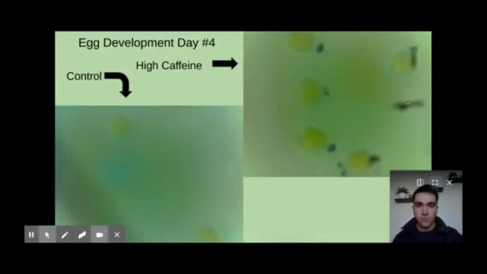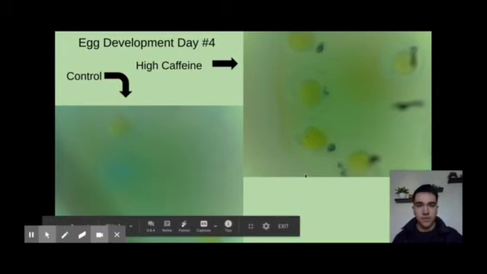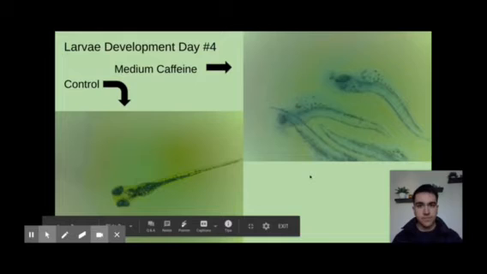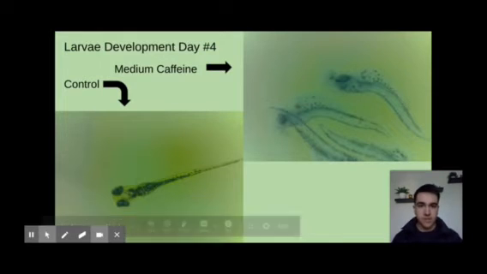And so, caffeine actually boosts development in eggs and larvae, making them grow significantly faster than eggs and larvae in the control. Take a look at these examples. Egg development day 4, caffeine, high concentration. And larva development day 4, medium caffeine. You can see a significant change.